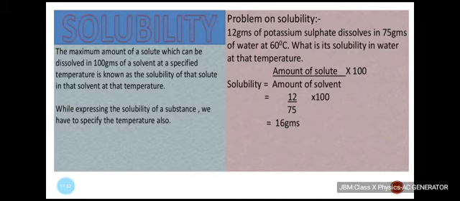So talking about solubility, as I was saying, the maximum amount of a solute which can be dissolved in 100 grams of a solvent at a specified temperature is known as the solubility of that solute in that solvent at that temperature. It is very important that whenever we talk about solubility, we always specify the temperature, because with change in temperature the solubility is going to change. I will give you one example.